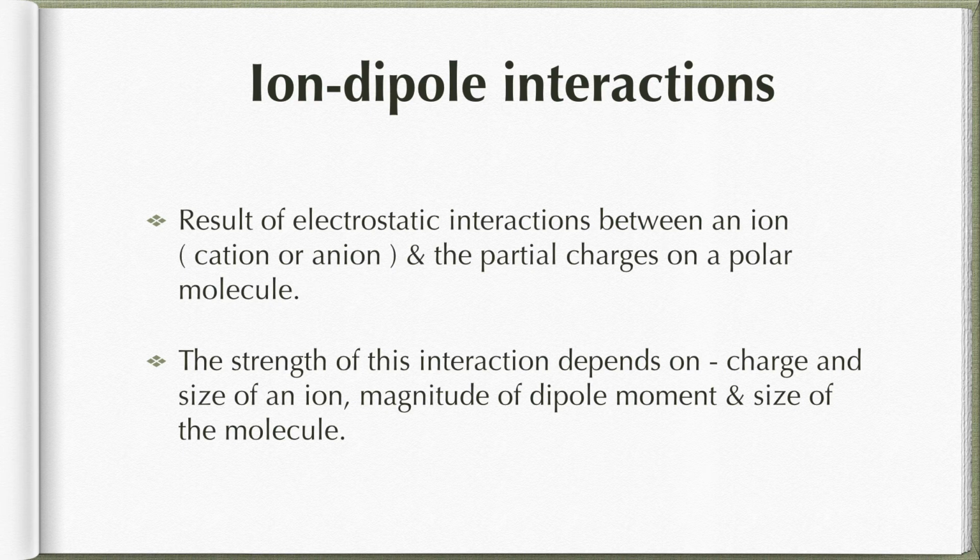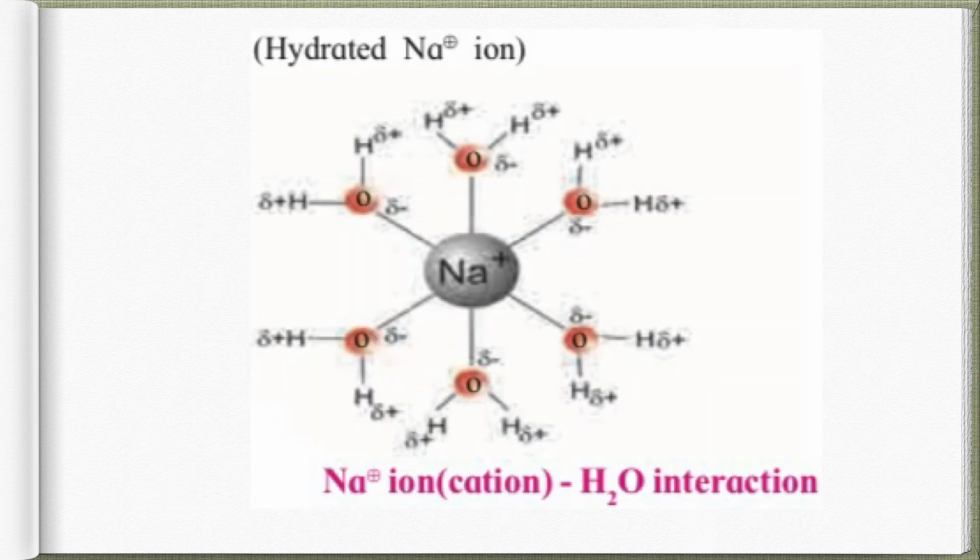Here in this diagram you can see a sodium plus ion in between, and H2O molecules surrounding the Na plus ion. Now Na plus is a cation. Cation means positively charged species, and negatively charged species are called anions.